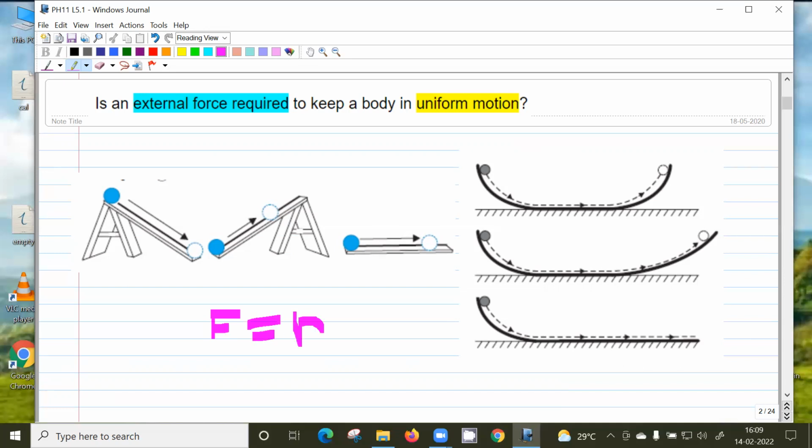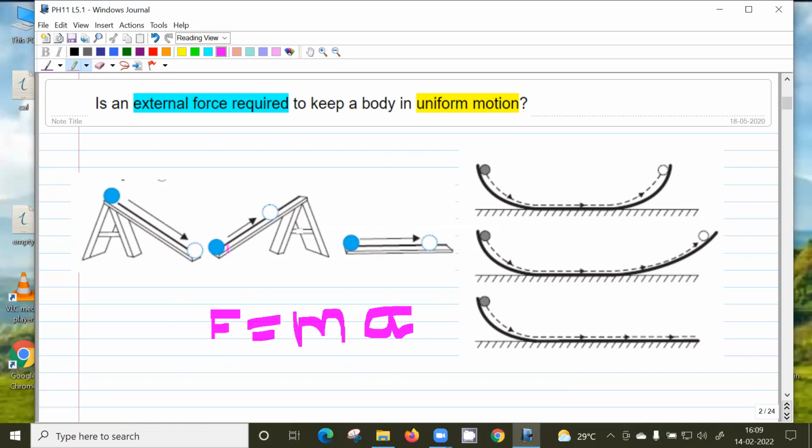Whenever force is there, acceleration is there. So for the thing to move in uniform motion or to be at rest, acceleration is 0. So force is not required. So how do you prove that without a force, the thing will move?